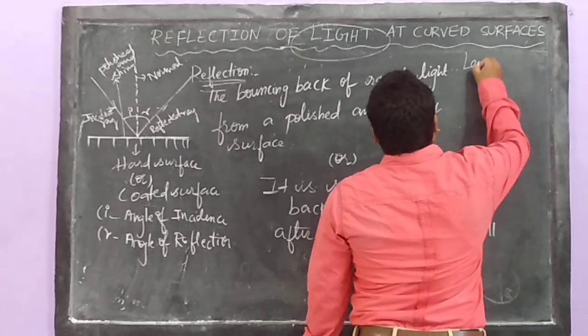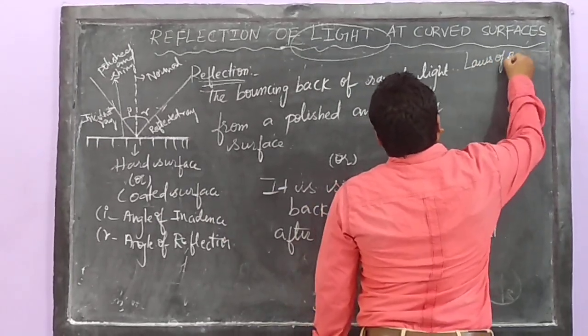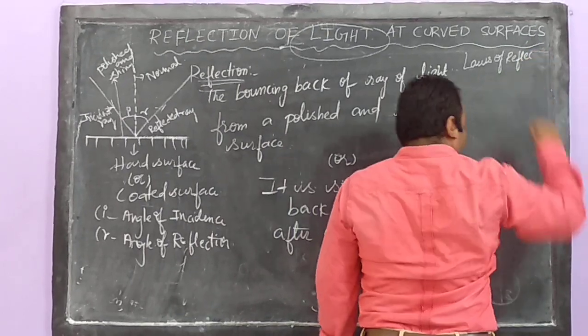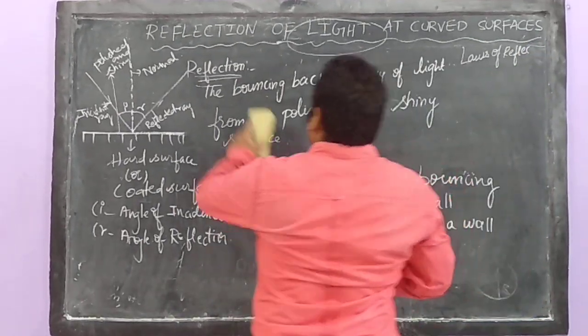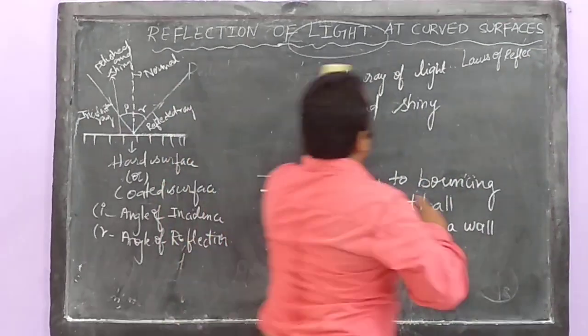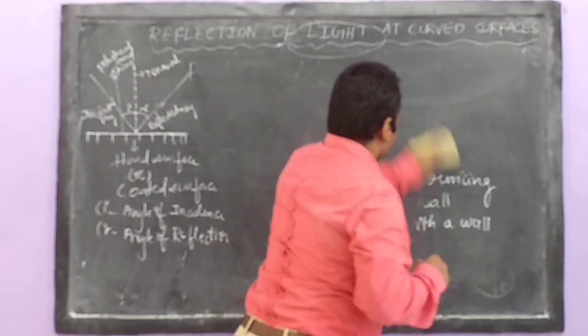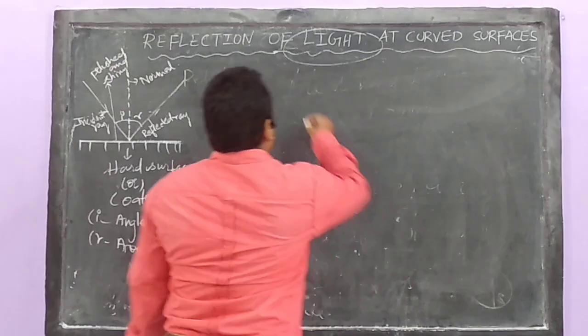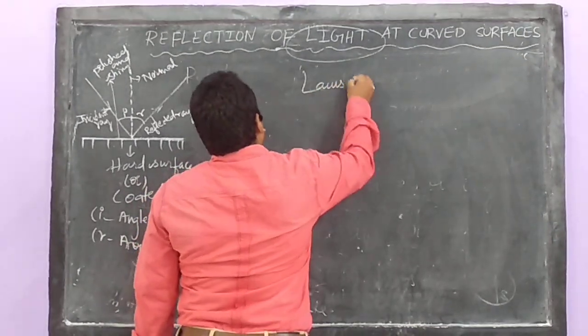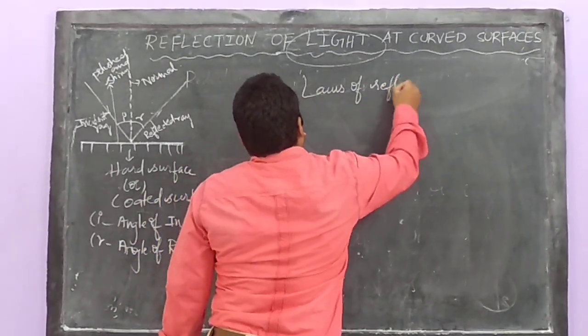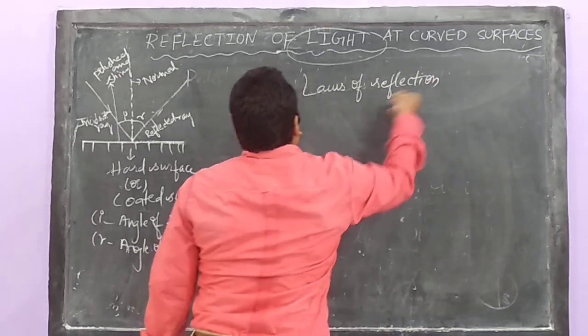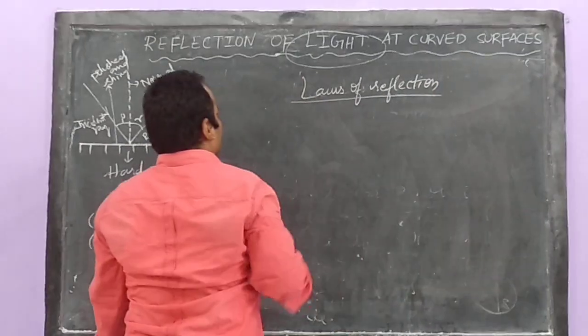You studied in your previous classes the laws of reflection. Remember once again, what are the laws of reflection? Well, I will write this, because the place is not sufficient. We studied the two important laws whenever we talk about reflection.